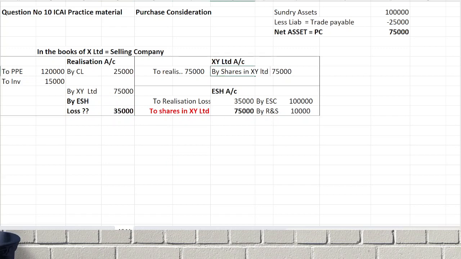The shares received are allotted to equity shareholders. They might have made a small mistake in your book, ignore it. This is the correct answer.